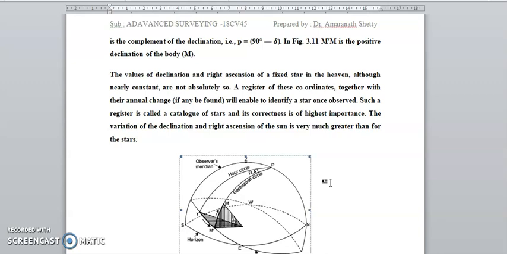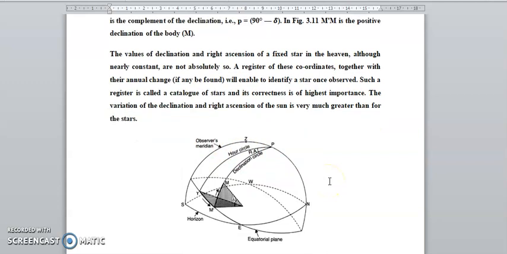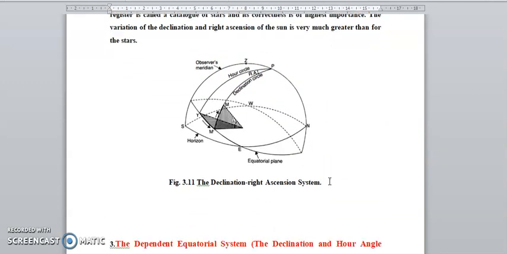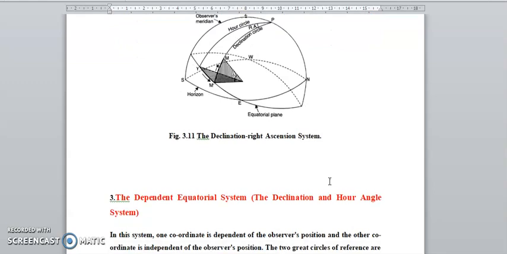Okay. Now we can see the declination circle. Okay. Horizon. Okay. This is the M. Okay. This is beta. Observer meridian. Okay. This is the sun, equatorial pole. Okay. Declination of a right angle equatorial system.